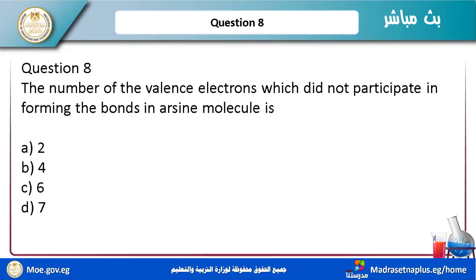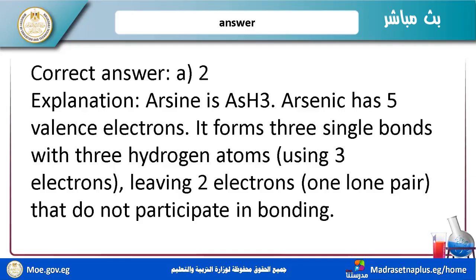Number 8: the number of valence electrons which didn't participate in forming bonds in the arsine molecule is 2, 4, 5, 2, 4, 6, or 7. What is the meaning of electrons which didn't participate in forming bonds? Now I have two. Why?